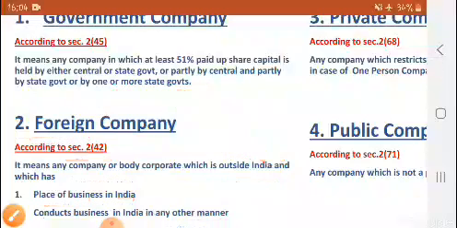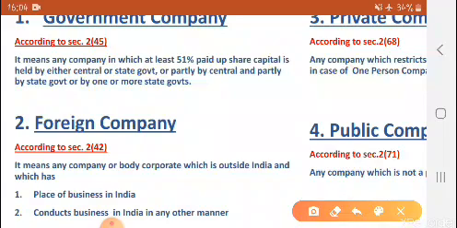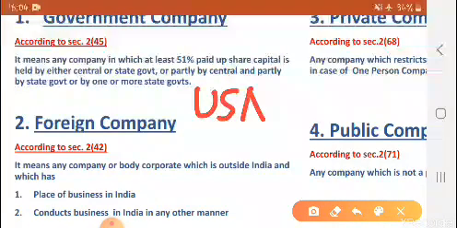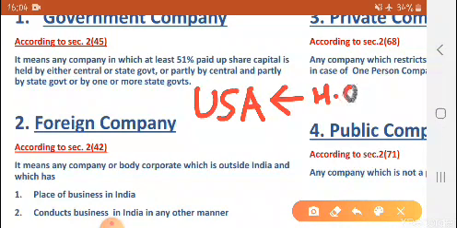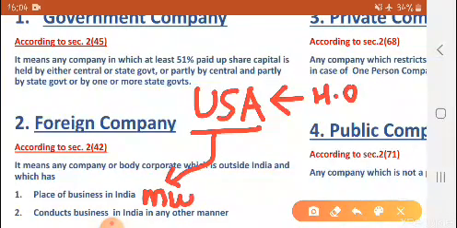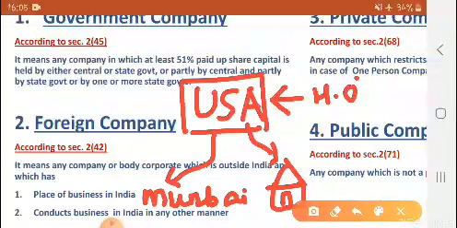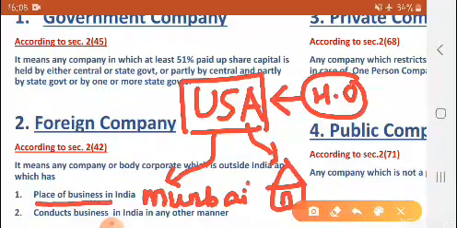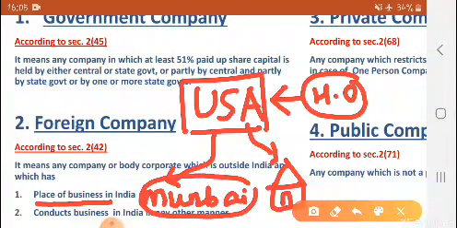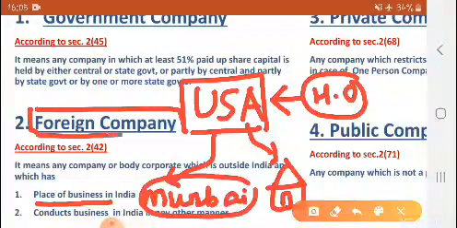Okay, let us take one example. Suppose there is one company in USA. That company's head office is located in USA, but that company has its branches in India. It has one branch in Mumbai and another branch in Delhi. So it means the company and its head office are outside India, but still it is doing business in India. It has its branches in India. Such a company is called a foreign company.